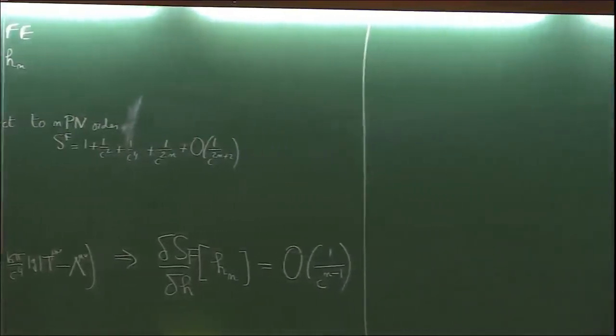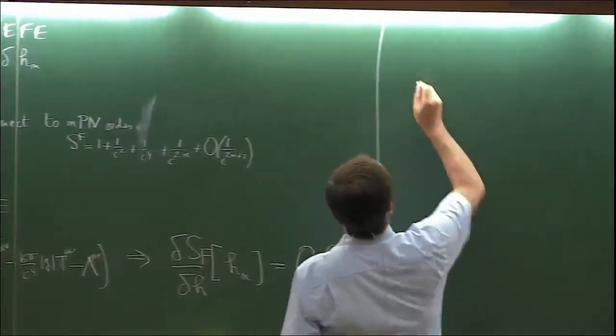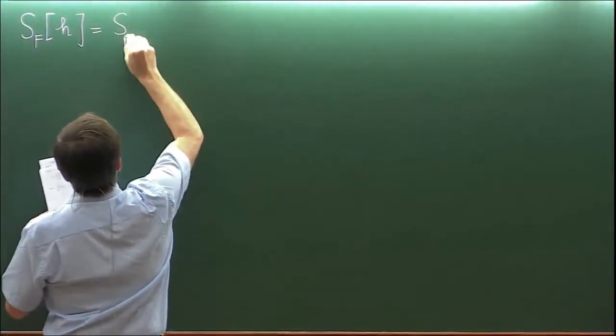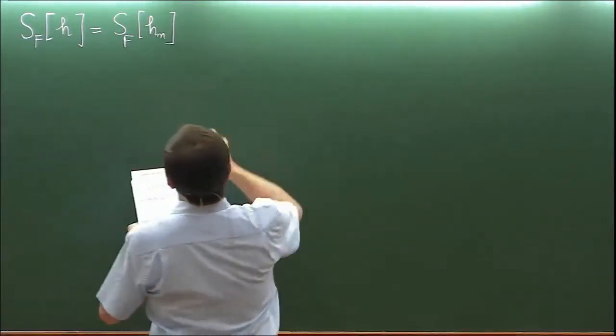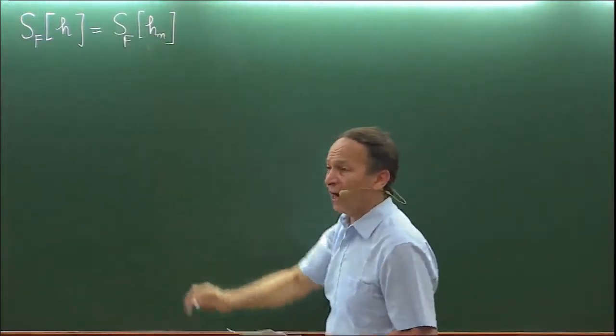Now the Fokker action, this is what we want to control at the nth PN order. So the Fokker action for this solution will be given by the Fokker action for the terms that we have just computed, plus, and I am doing just a Taylor expansion of the true solution with respect to the solution that we have explicitly determined, the action that we want to derive, and we want to prove that it is correct up to nPN order,